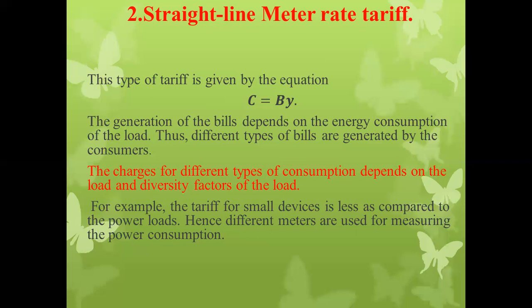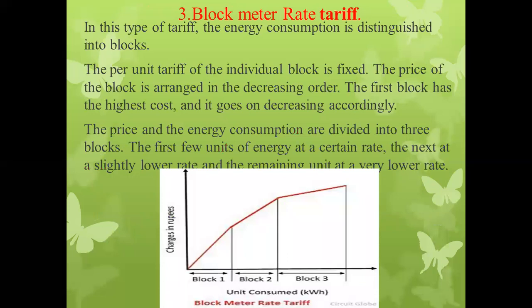So next we will see the third type of the tariff, that is the block meter rate tariff. In this type of tariff, the energy consumption is distinguished into blocks. The per unit tariff of the individual block is fixed.